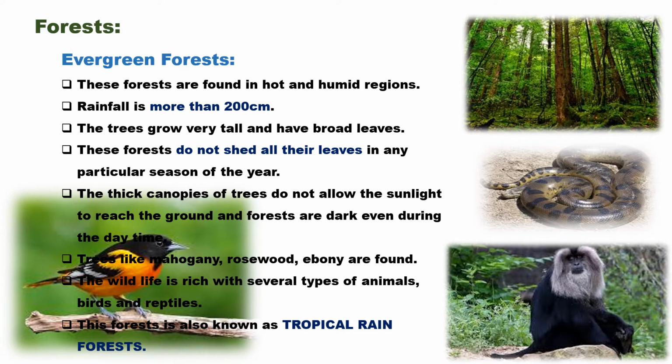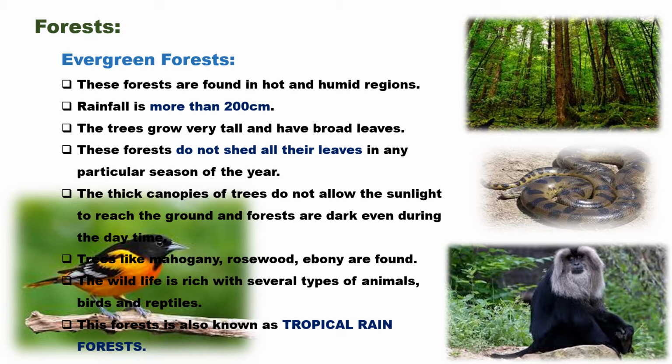In such a case, the trees do not shed their leaves in any particular season, because there is a high humus content and a high moisture content, and different kinds of species of trees are growing in that particular forest, so you could see always a greenish structure. You could not find the leaves shed during a particular season because they get rainfall all throughout the year. The trunks are very broad, and the trees are very high, going more than 40 or 50 meters, so you could not see any sunlight falling directly on the ground. Even during the daytime, the forest is very dark.